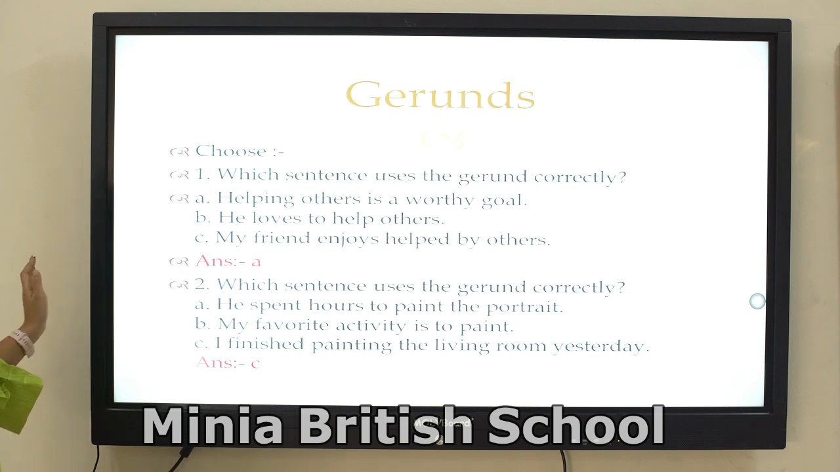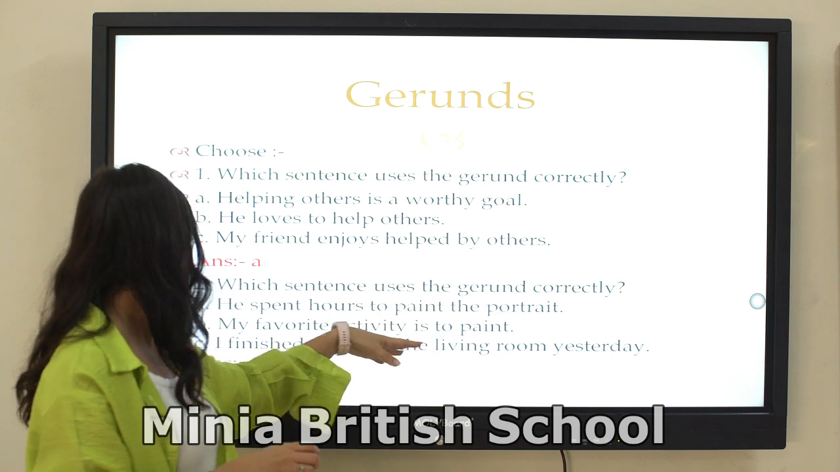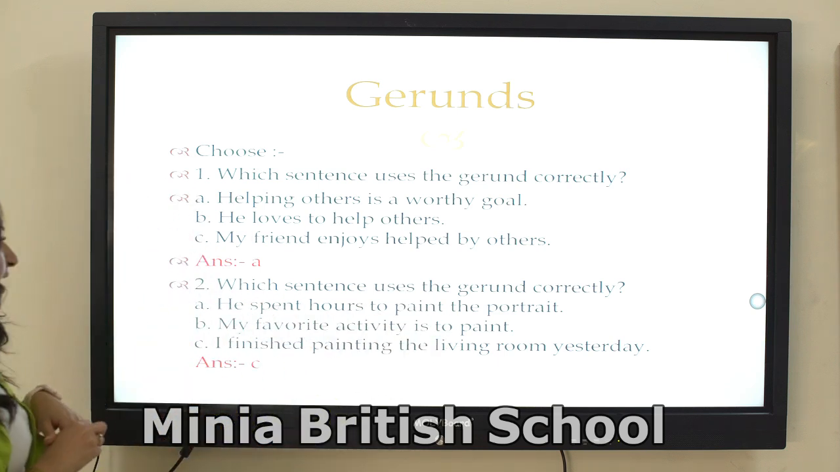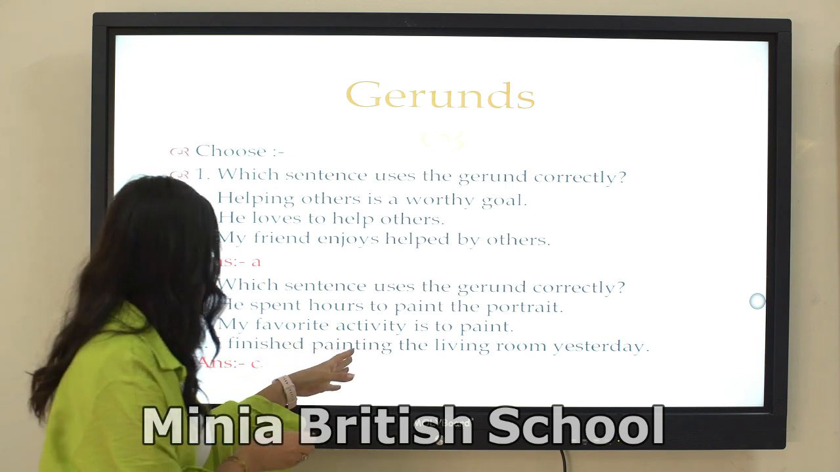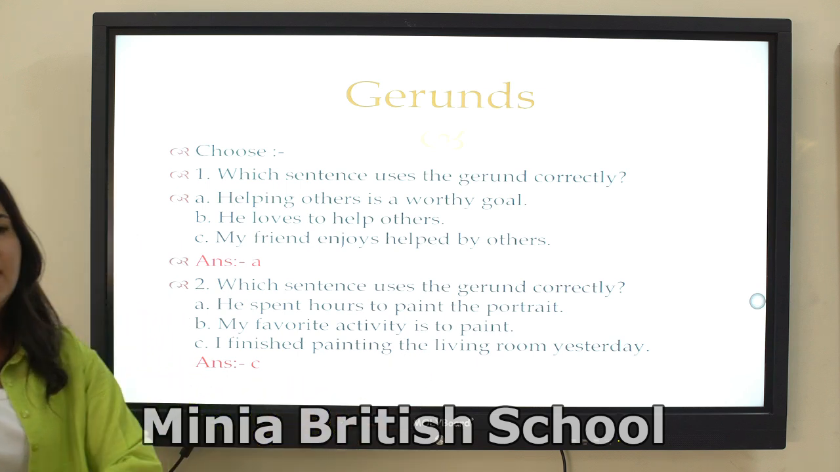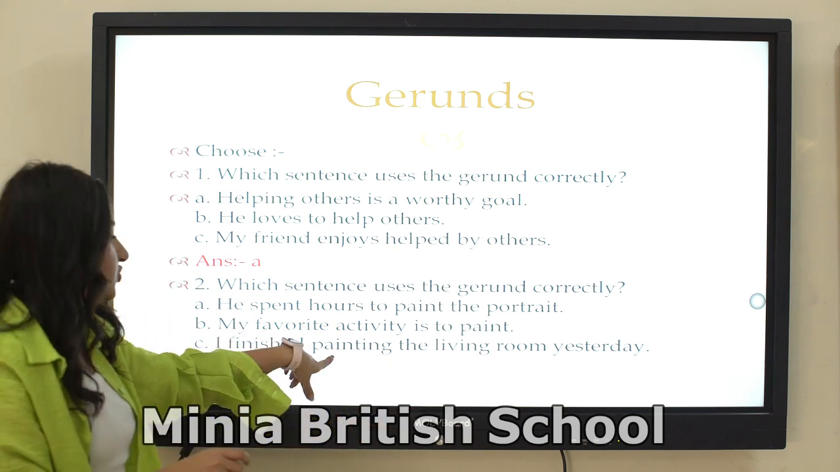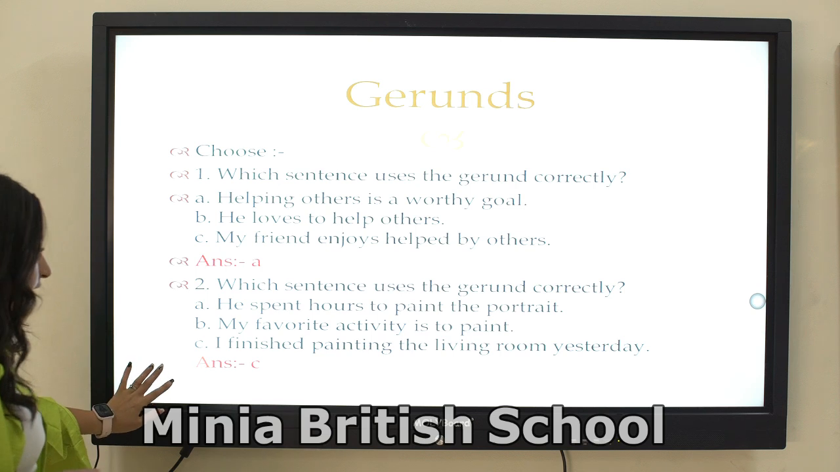Which sentence uses the gerund correctly? He spent hours to paint the portrait. My favorite activity is to paint. I finished painting the living room yesterday. So, I finished painting the living room yesterday. Here painting is a gerund, not a verb. It's a direct object.